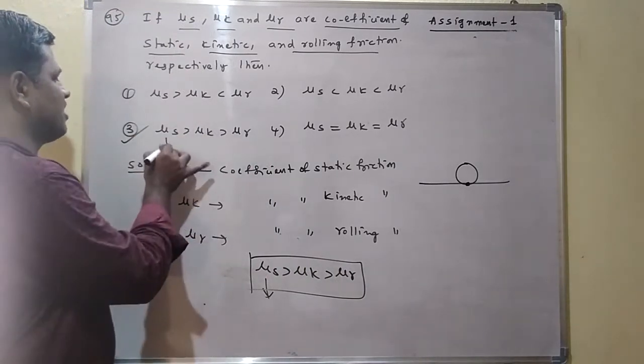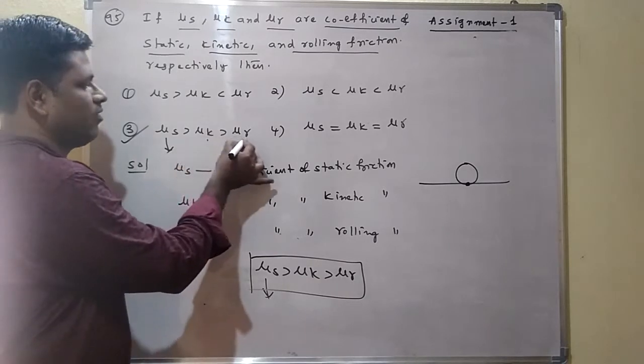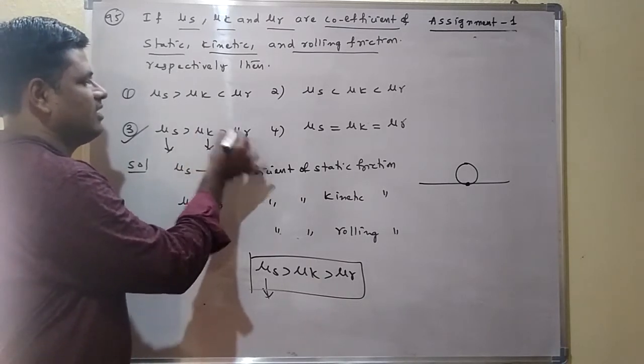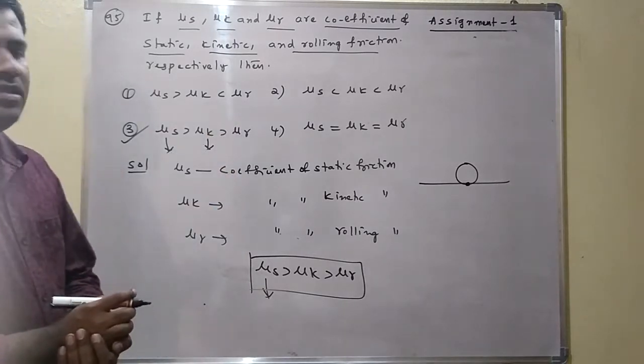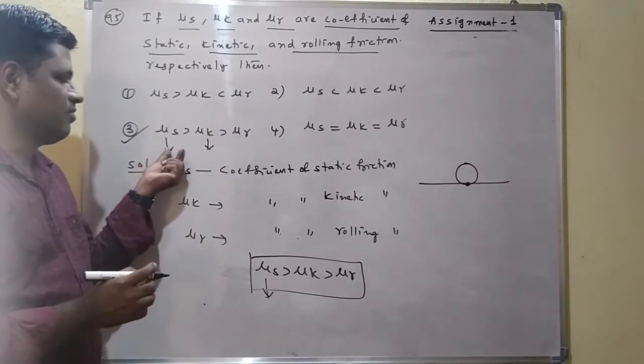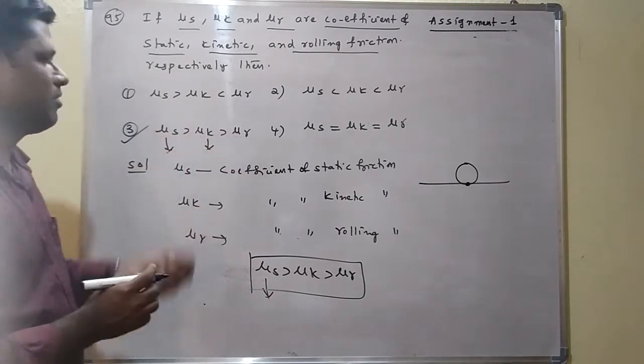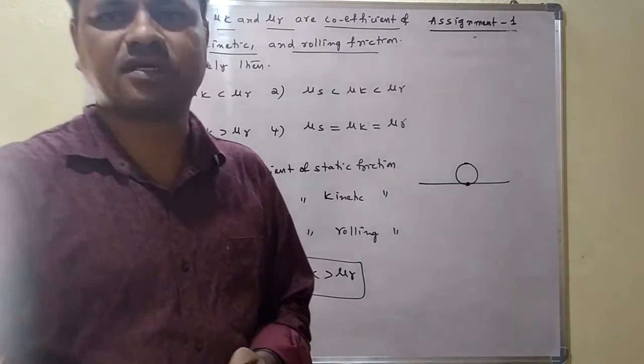Here static friction is always more than the kinetic friction and rolling friction, but kinetic friction is always larger than the rolling friction. That's the reason we give the relation for their coefficients also: mu s greater than mu k greater than mu r. So which option is correct here? The third option is correct here.